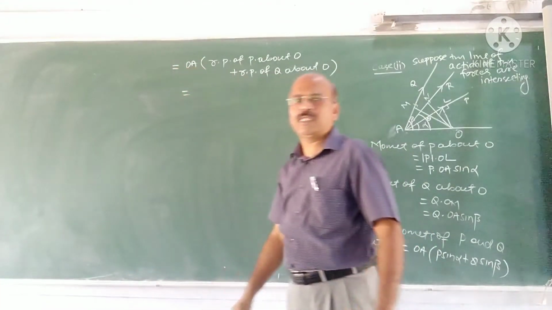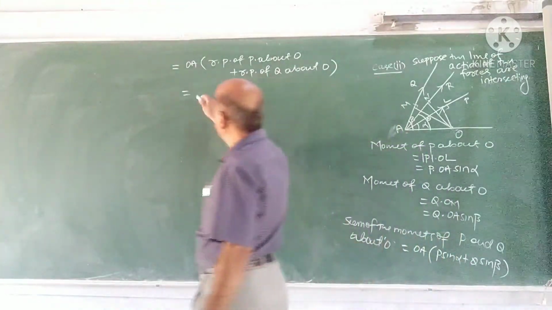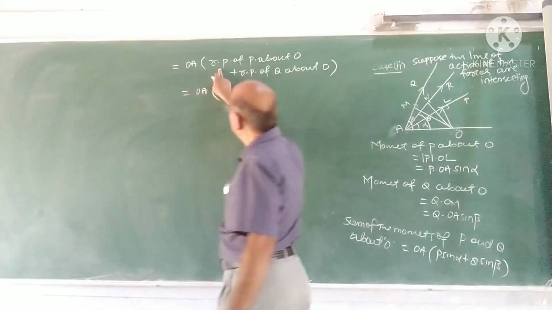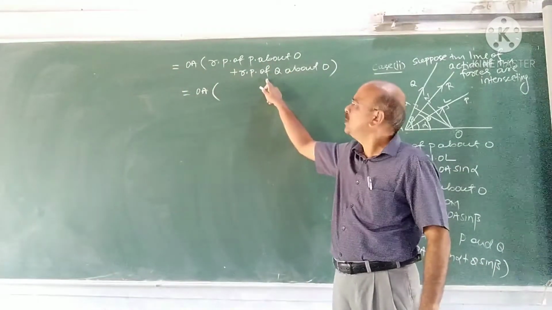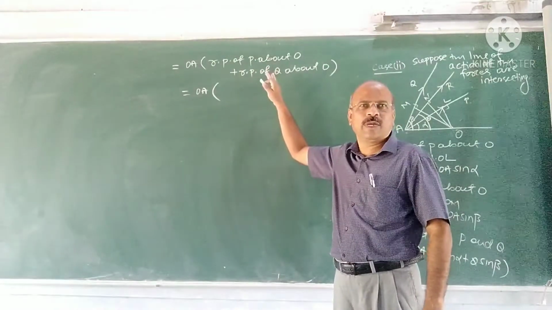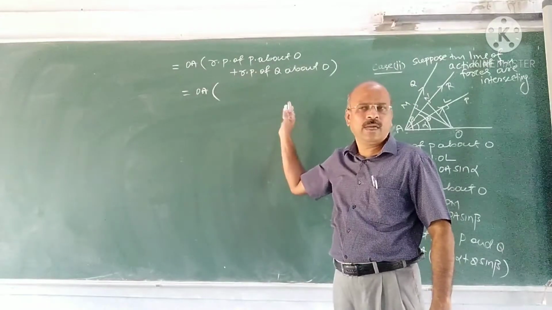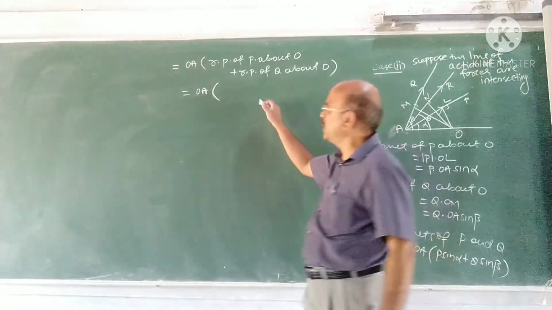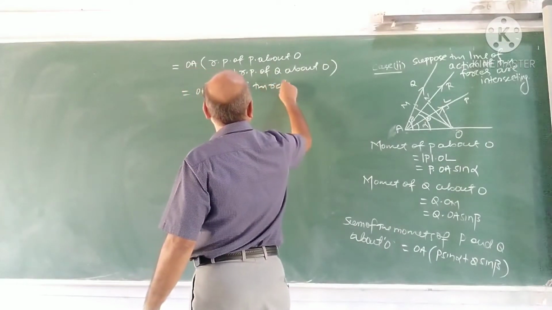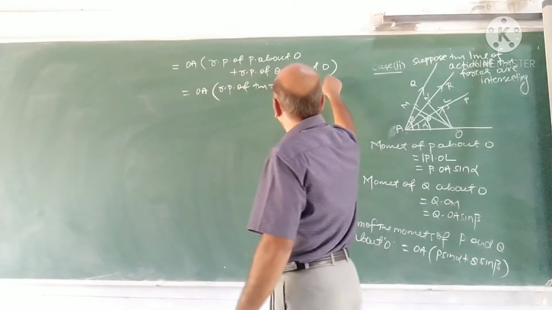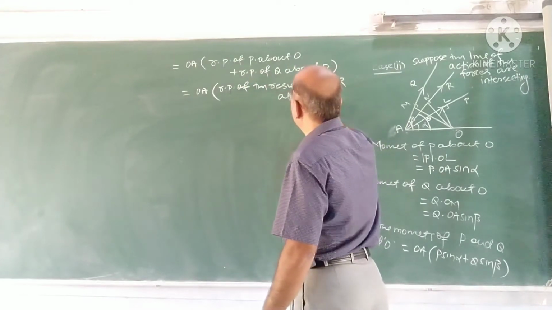Resolved parts mean components along any two perpendicular directions. We use this result: the algebraic sum of the resolved parts of the component forces along any direction is the resolved part of the resultant along the same direction. See, I have used one result here.